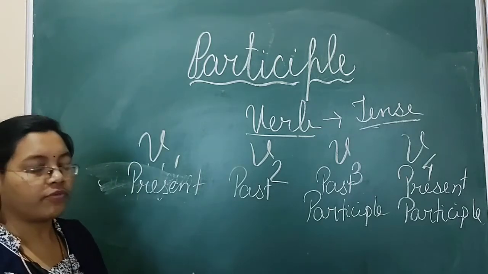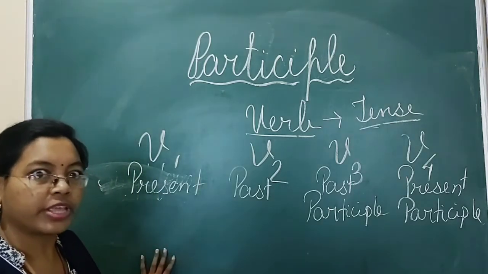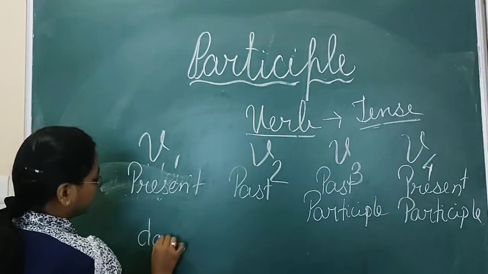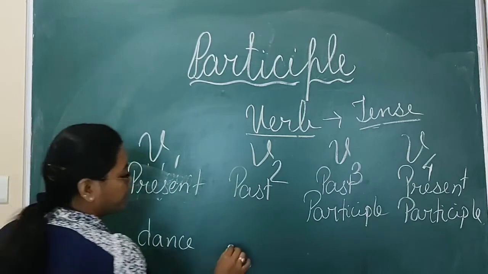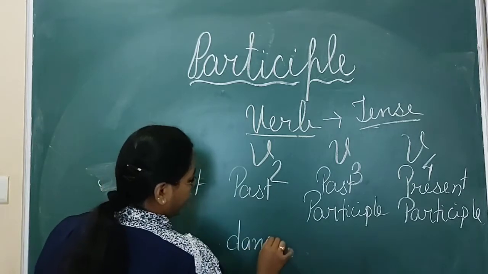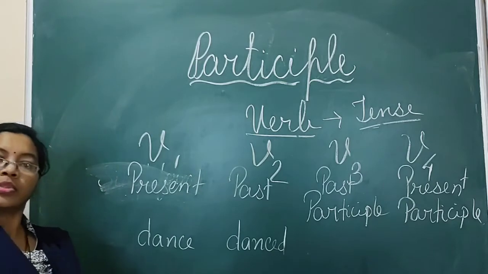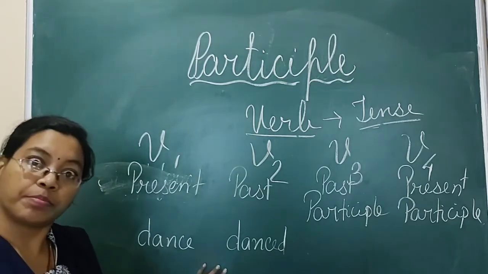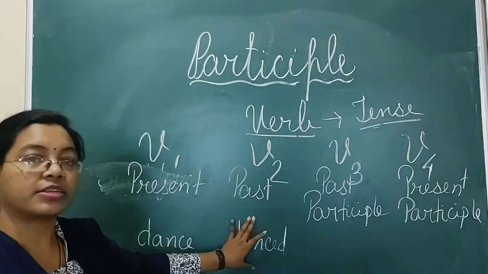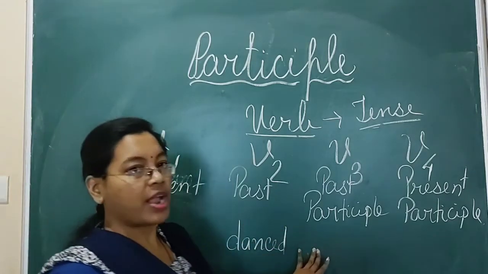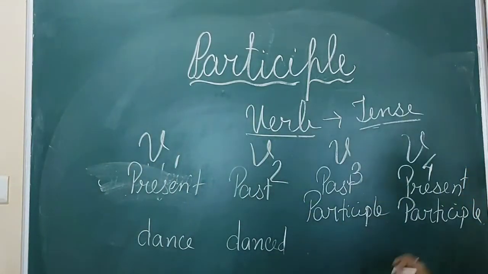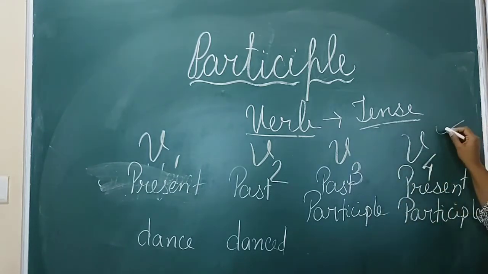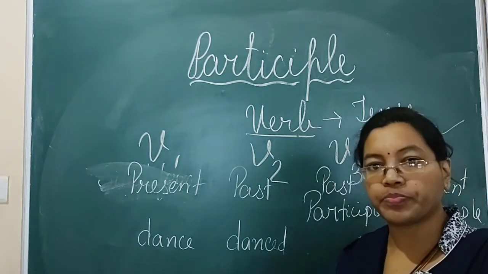So first of all here I want to tell you, any word will be there. If suppose I will say dance, in the past it will become danced. And these two words we know very well, present and past. So first of all here past participle and present participle is there. So first of all I want to clear the present participle form of the verb.